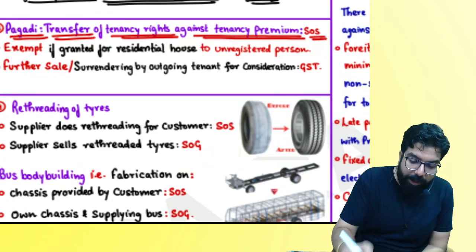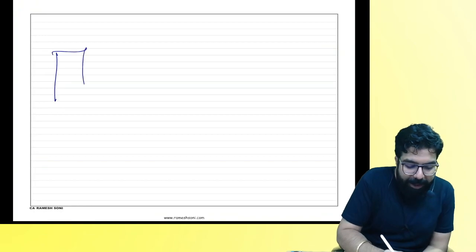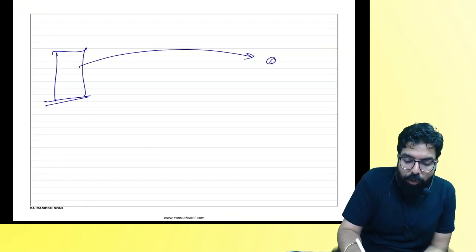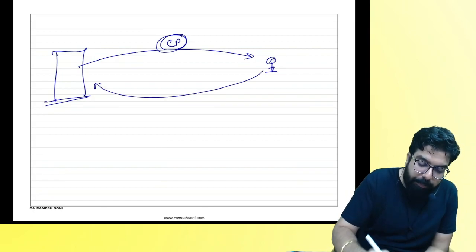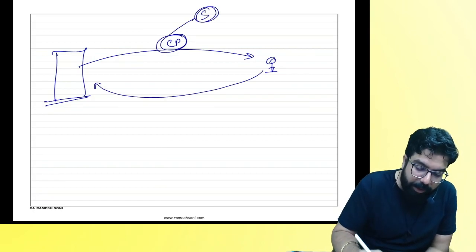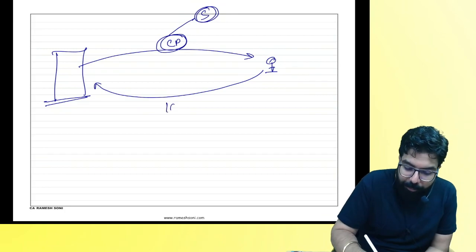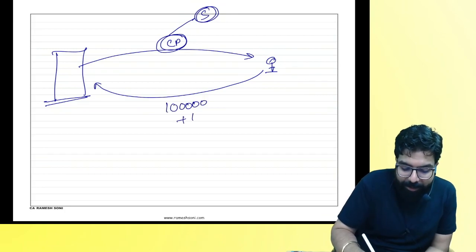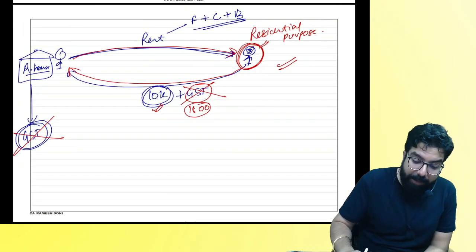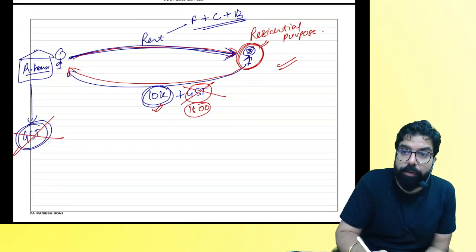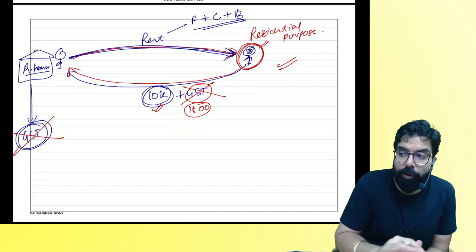Now, people will have more discussion on this. Tell me one thing. If I have a building and I am renting it out to one person for commercial purpose, first of all, is it a supply? Yes. Whenever I am charging him, supposing I am charging him 1 lakh rupees, will I charge him GST also? Will I have to pay GST to the government? Yes. But if I am renting my residential house, is there GST or no GST?